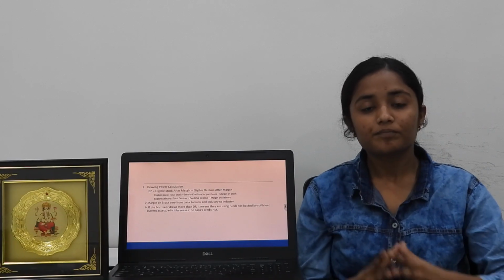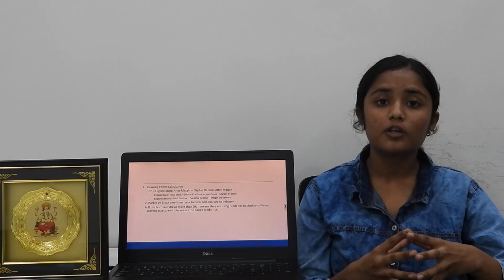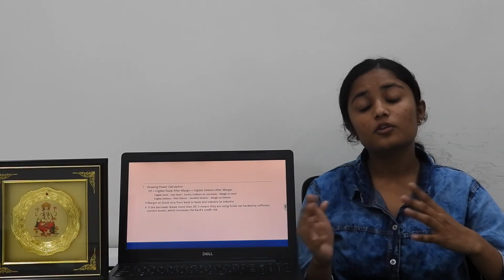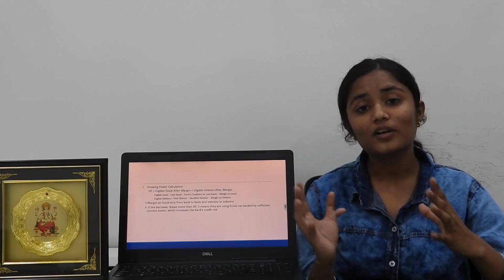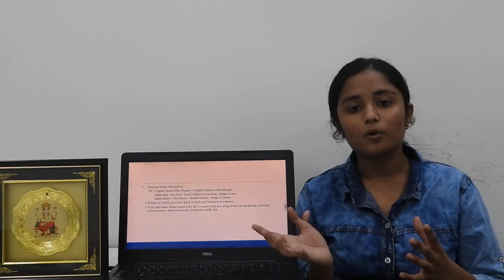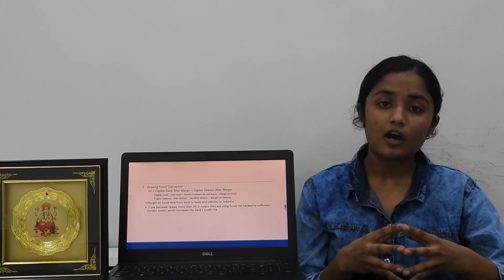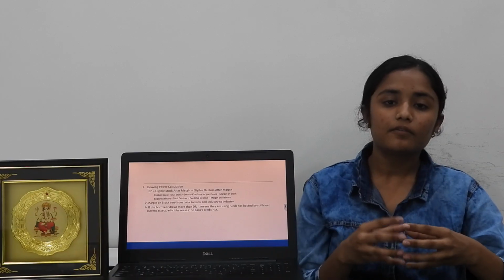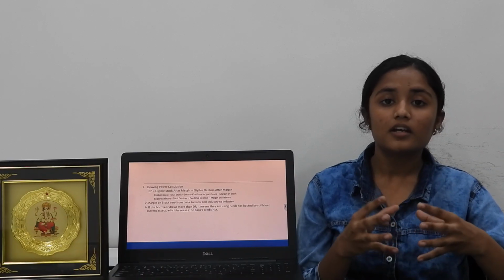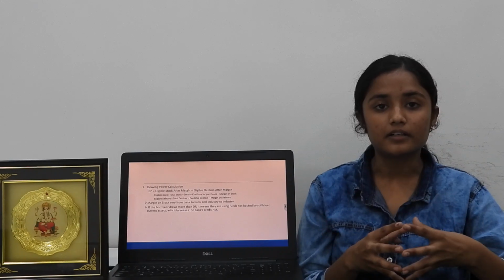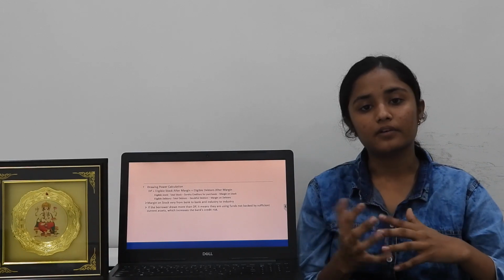Drawing power calculation. Now, what is drawing power? Drawing power is the maximum limit up to which the borrower can borrow. How is the drawing power calculated? When the eligible stock is added to the eligible debtors, we get drawing power.